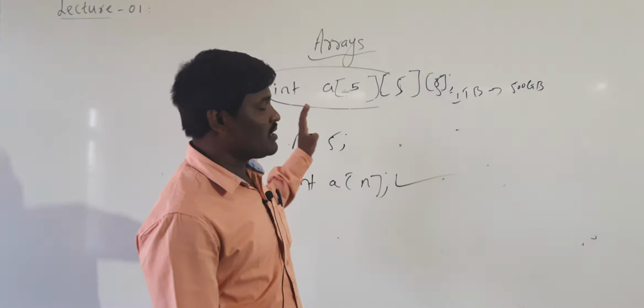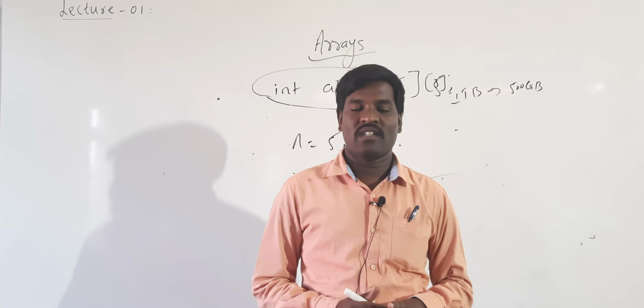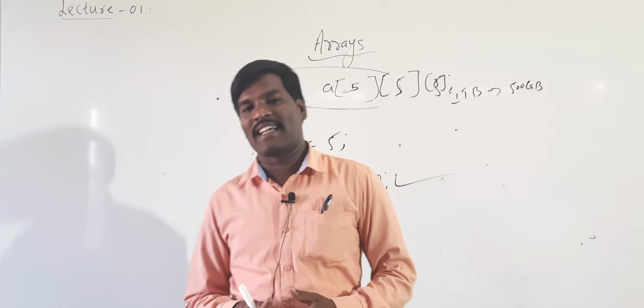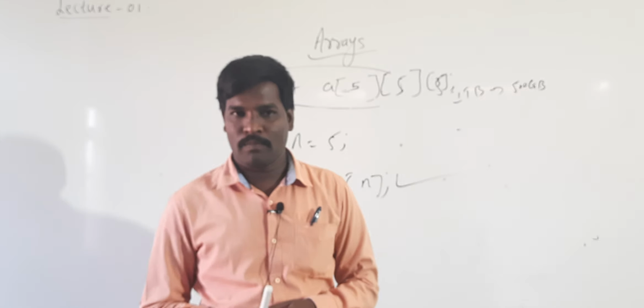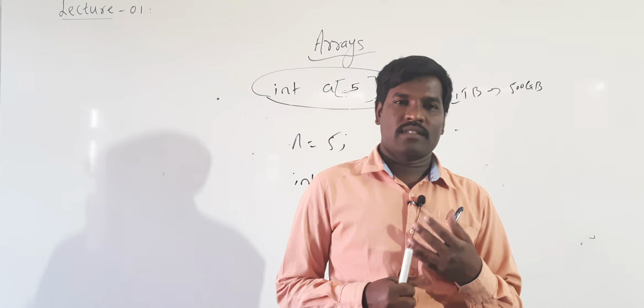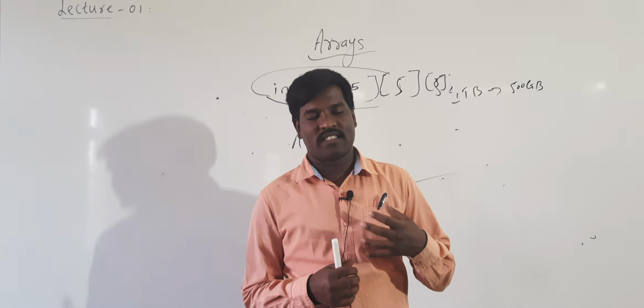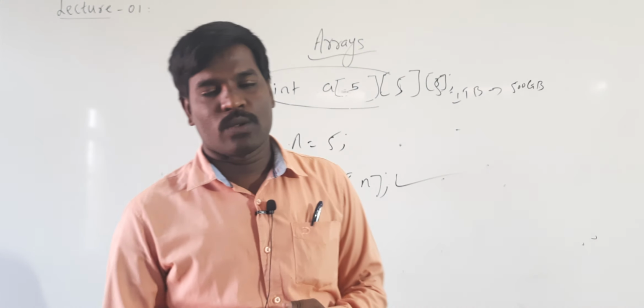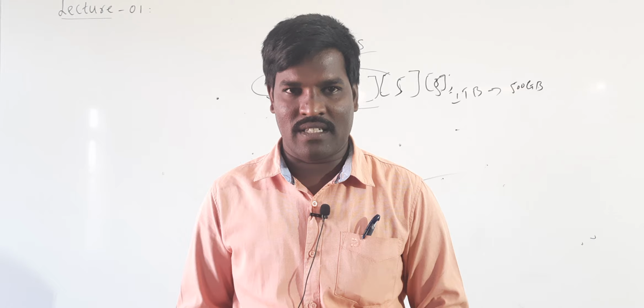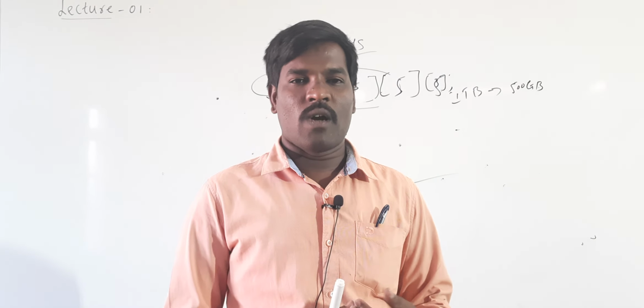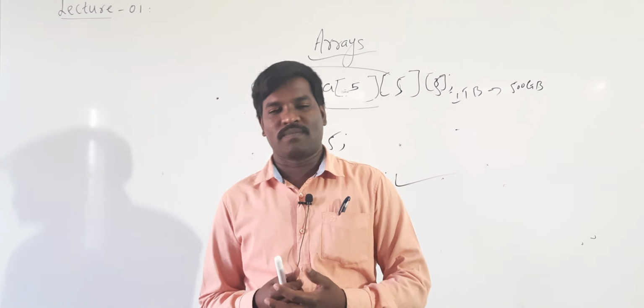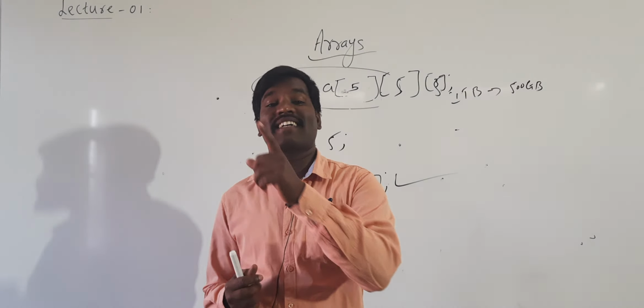So first of all, an array is a collection of similar type of data elements under a single name, and there are 3 types of arrays: single dimensional, 2-dimensional and multi-dimensional. Single dimensional means we access the elements with one subscript or a single index value.